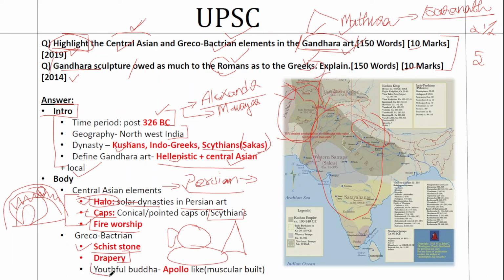Then you have a youthful Buddha, just like Apollo. Because if you take all the Greek gods and their images, like Apollo, like Zeus, like Aphrodite, they were all depictions of human beauty with a muscular physique. The most popular example would be Hercules, very muscular physique and very youthful in nature. Just like that, they transformed the Buddha also, muscularly built, youthful in nature.